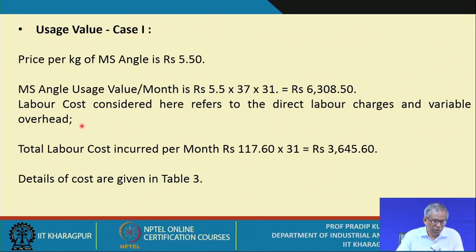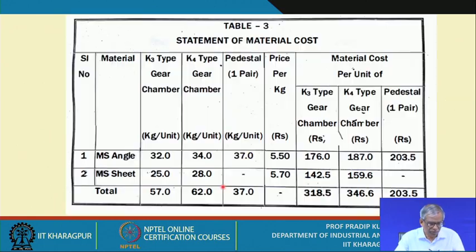The total labor cost incurred per month is this amount. Okay. This is just a representative value. The details of cost are given in the table. So, these details are here. My suggestion is you please go through all these details. It is self-explanatory, but you will come to know to what extent the detailing is required.